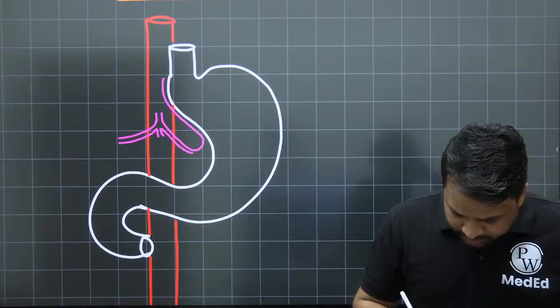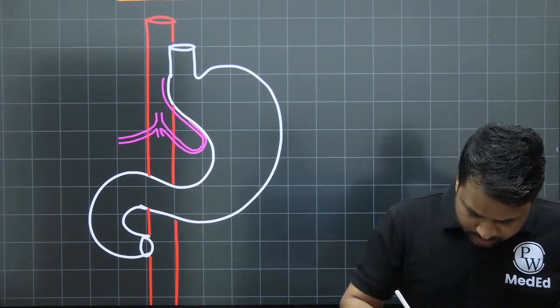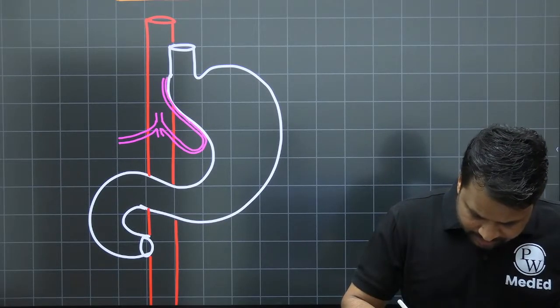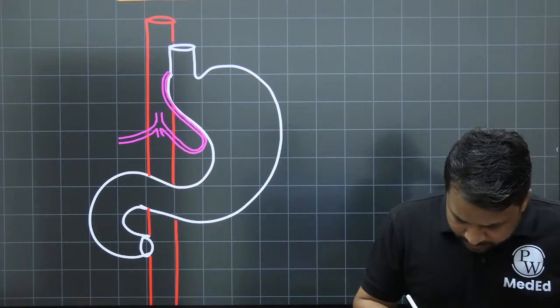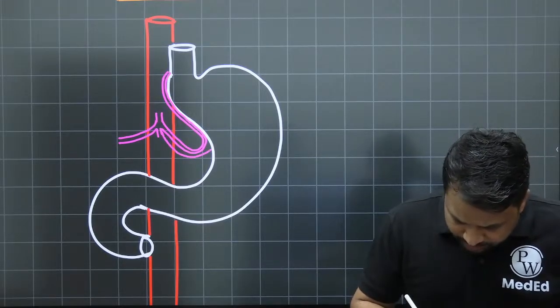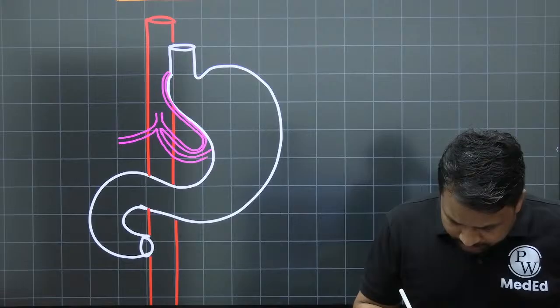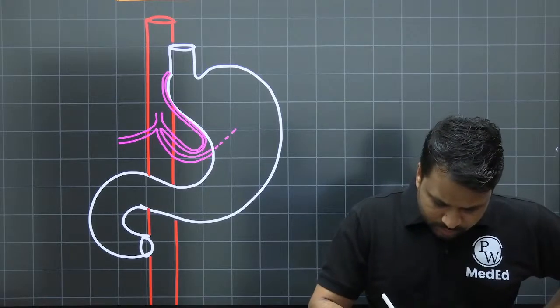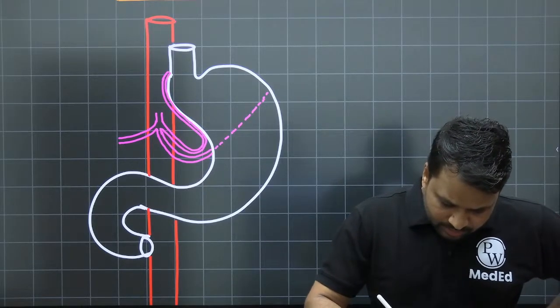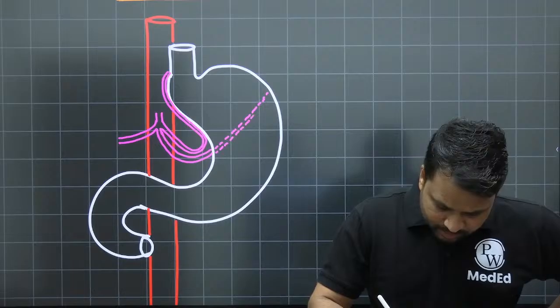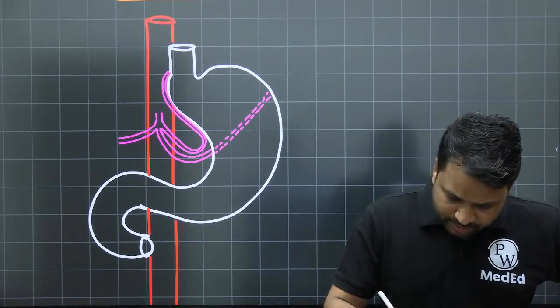So this is your left gastric artery that is going to supply. This happens to be the splenic artery that is going to go behind the stomach. As it goes behind the stomach, you have the spleen which is present here.